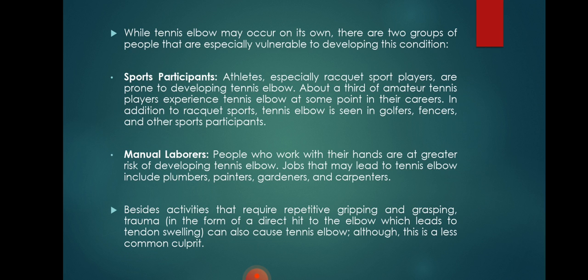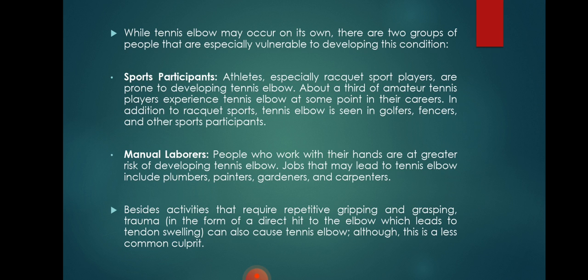While tennis elbow may occur on its own, there are two groups of people especially vulnerable to developing this condition. One is sports participants, the other is laborers. Sports participants like athletes and racket sports players are prone to developing tennis elbow. About a third of amateur tennis players experience tennis elbow at some point in their careers. In addition to racket sports, tennis elbow is also seen in golfers, fencers, and other sports participants.